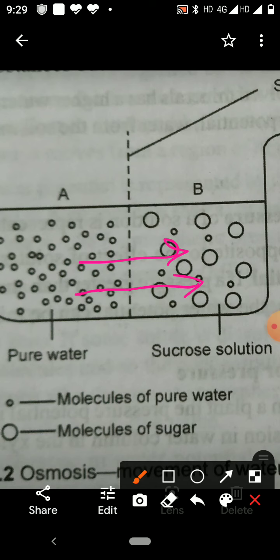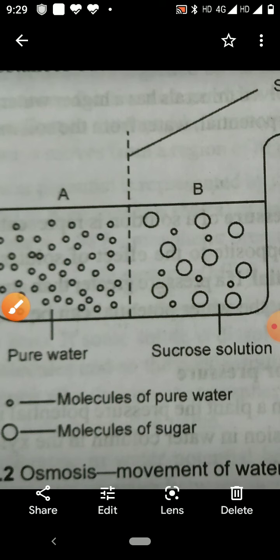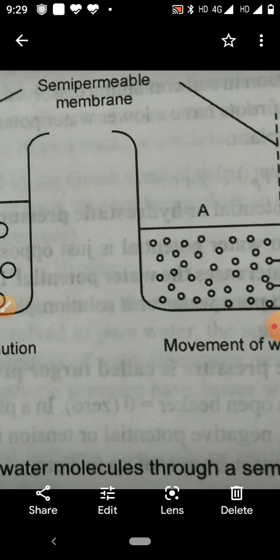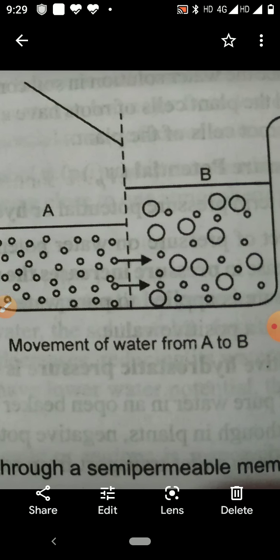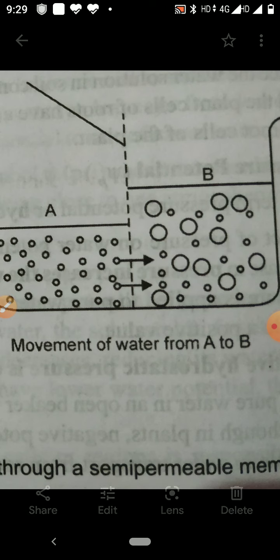Therefore, you will observe molecules of water start to move from A to B. You see the movement of water molecules from A to B.